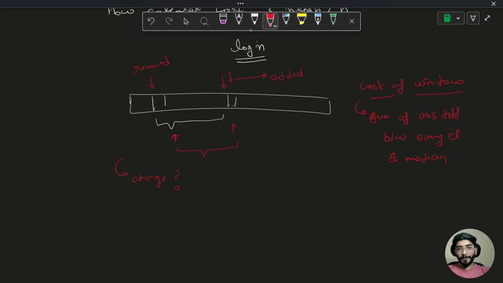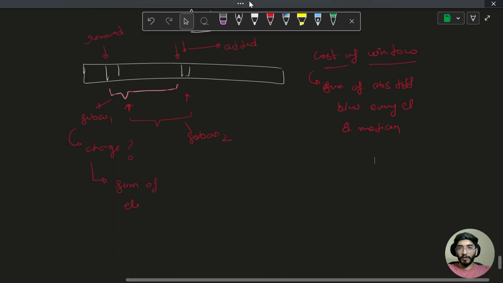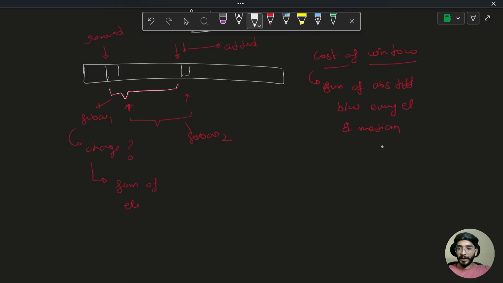So let's suppose I have the sum of this subarray. Okay, let's not erase it. So if this is subarray 1, this is subarray 2. So for subarray 1, what things just change? So I already have the sum of. So first let's get into the maths and deduce a relation for how this sum of absolute differences between all of these values and the median is going to work.